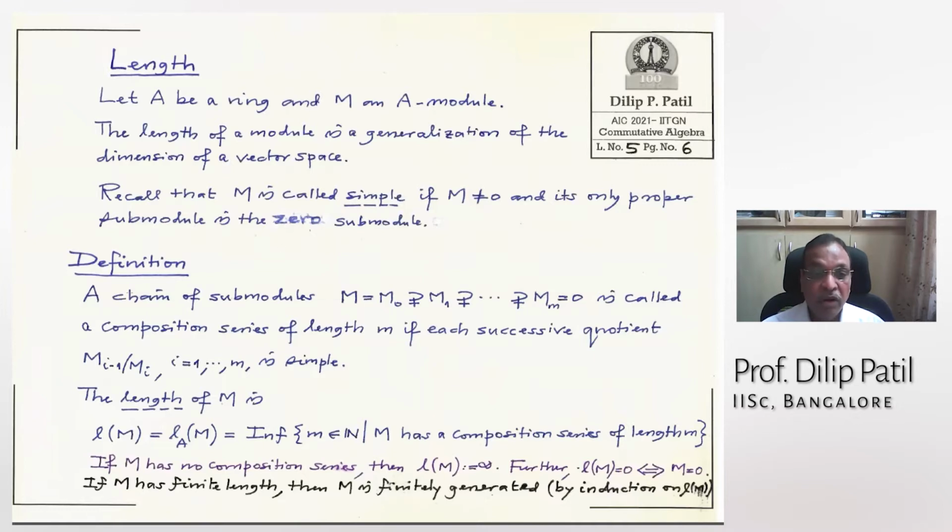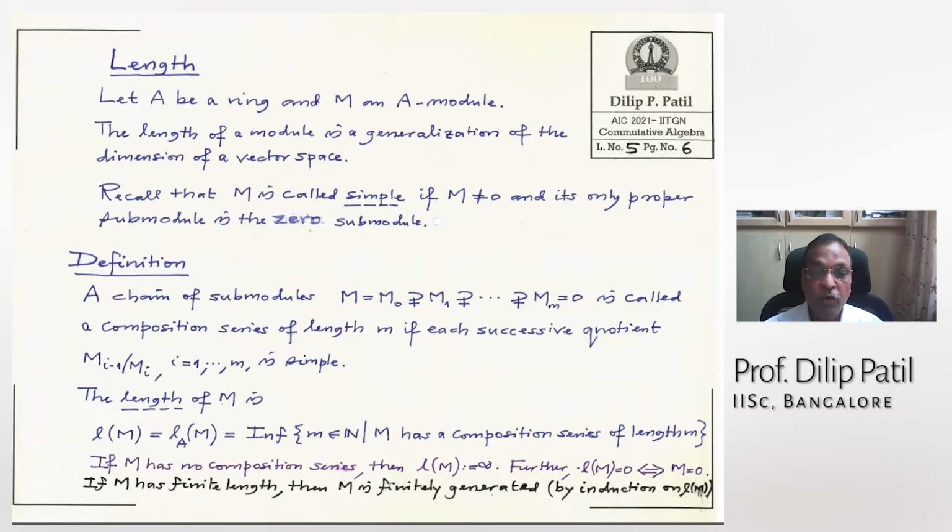Now, a chain of submodules like this has length m. This is called a composition series if each successive quotient, M_{i-1} by M_i, is a simple module.